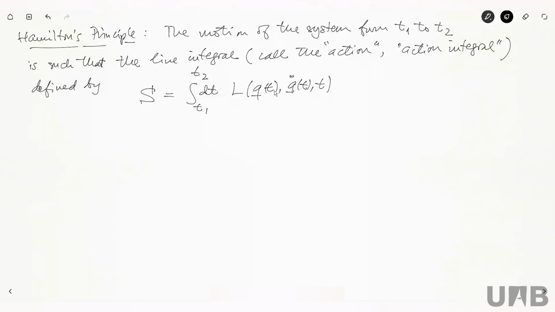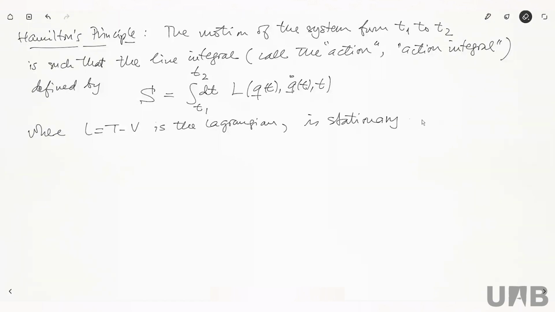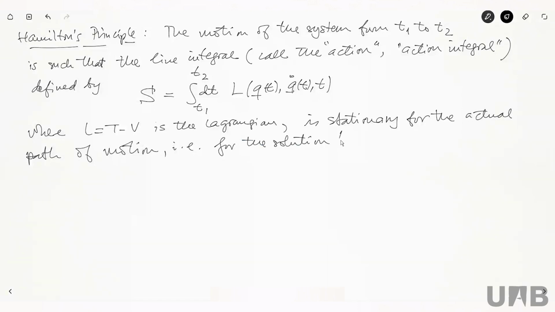Doesn't have to be only one, where L equals T minus V is the Lagrangian. So this S is stationary. Maybe I should say is stationary for the actual path of motion. That is to say, for the solution to the equations of motion. Okay, so that's Hamilton's principle.